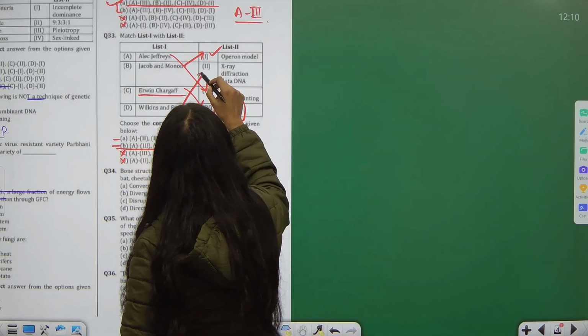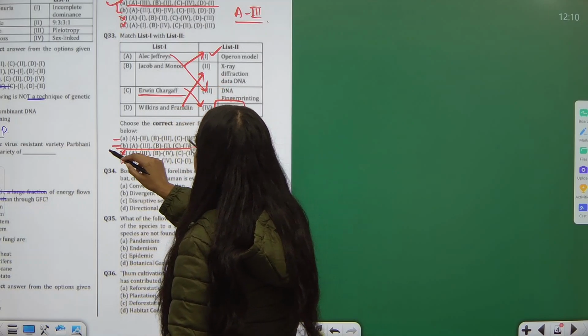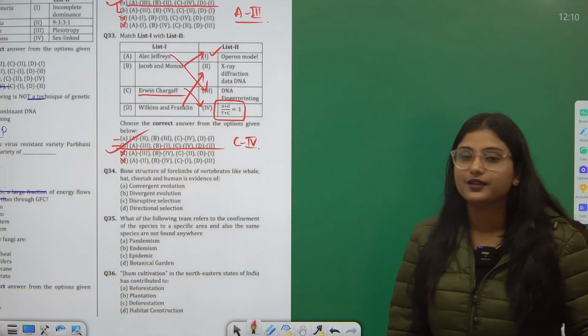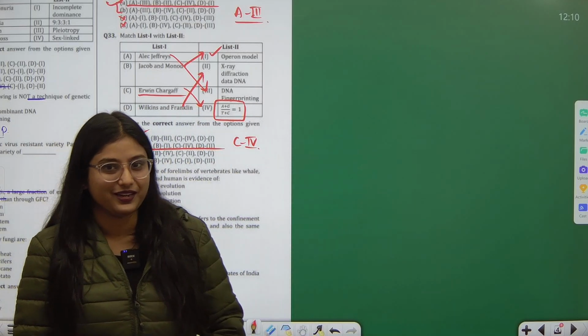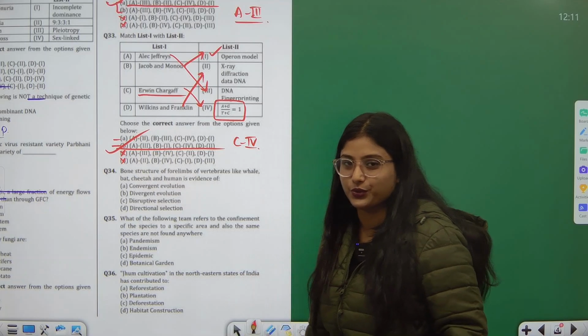Wilkins and Franklin, X-ray diffraction data of DNA, B part is the correct answer. This is a direct question. See, here I cannot give you any conceptual explanation. This is a fact which you should know.